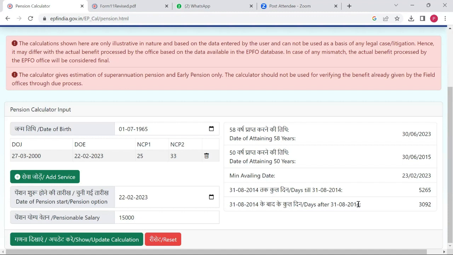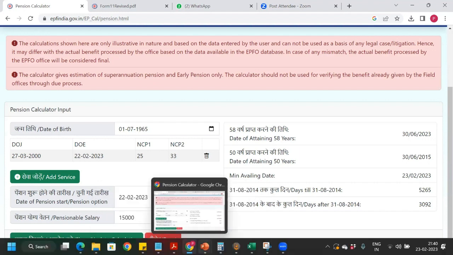Why we have to do it is because before 31st of August 2014, the maximum allowable pensionable salary was only 6,500. Precisely, that was the reason.